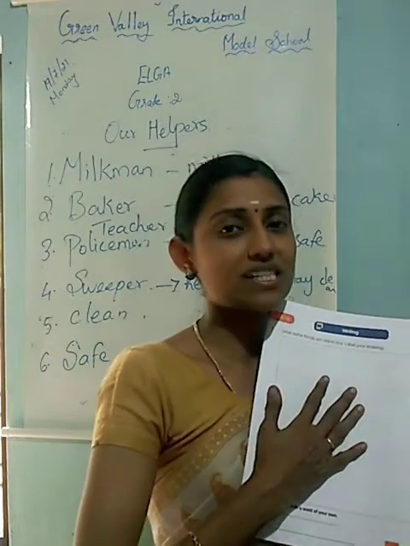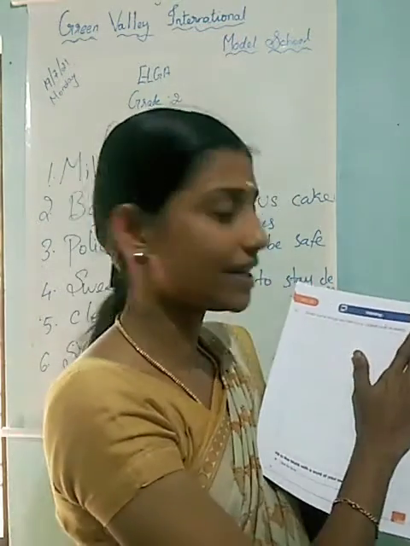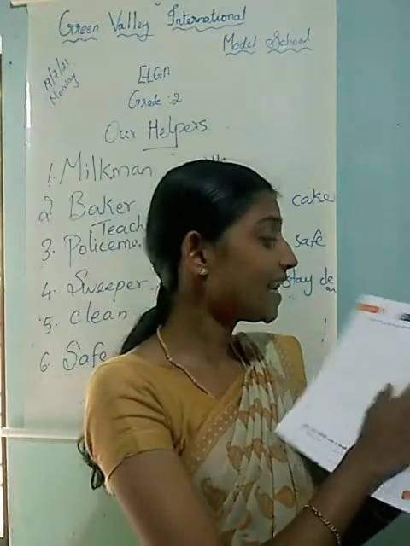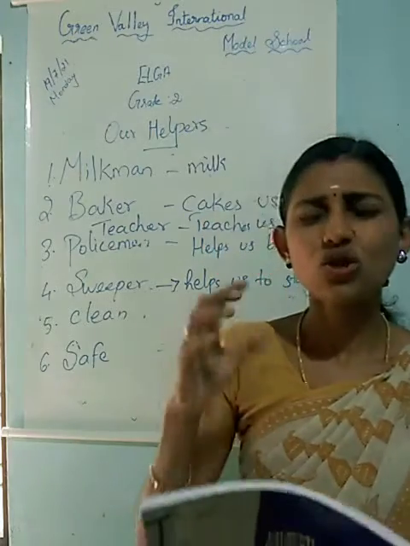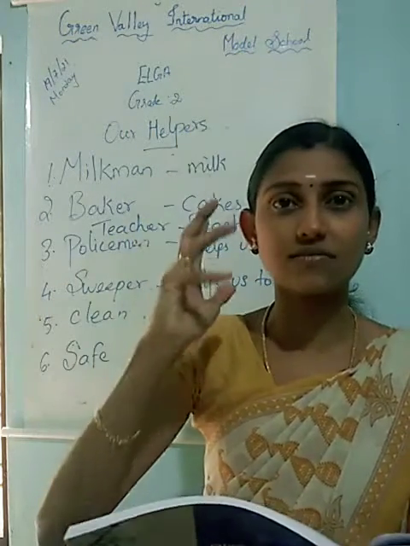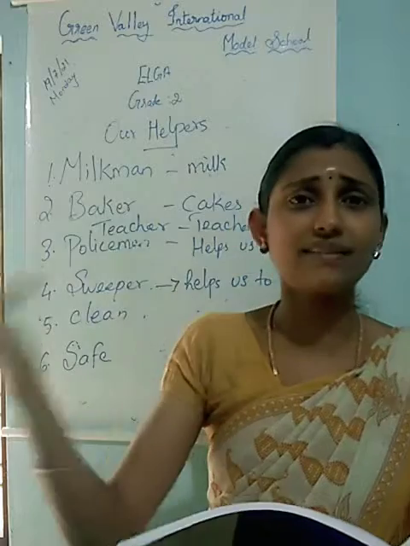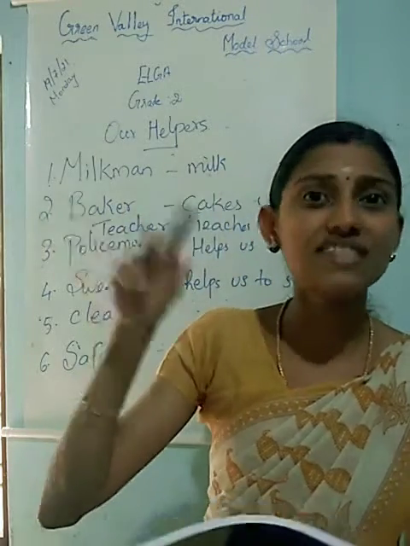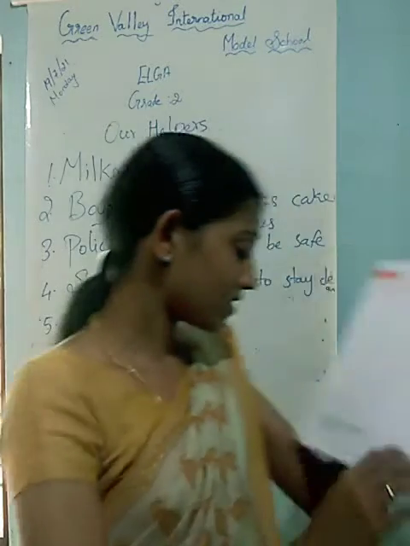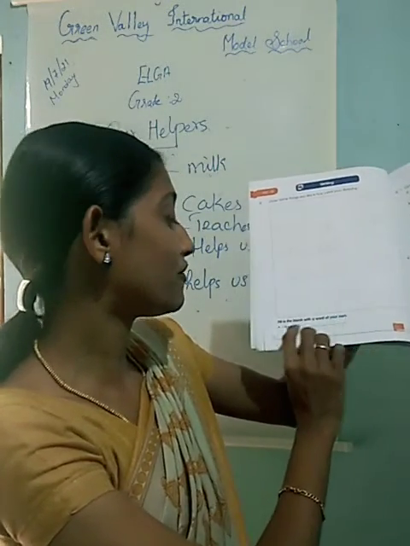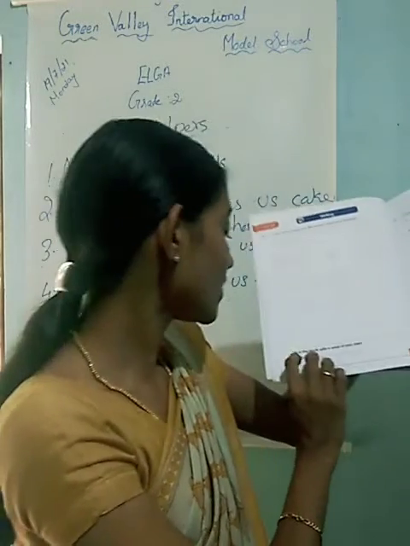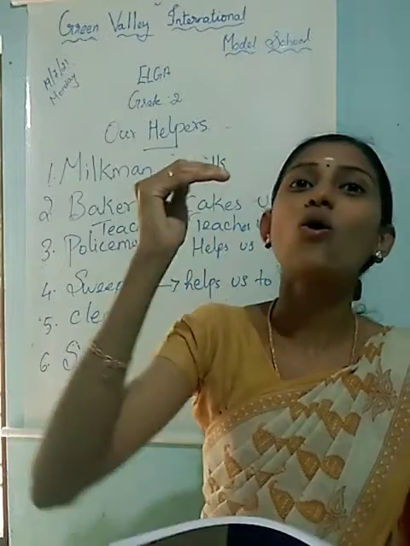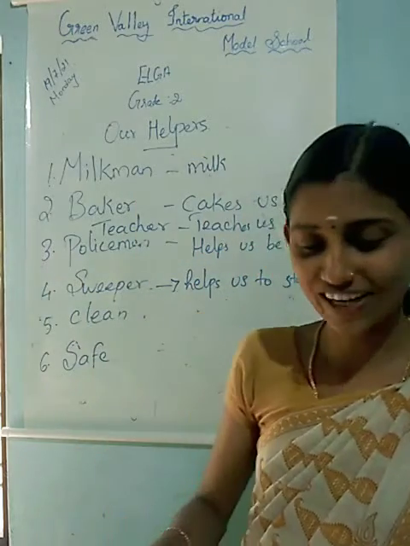Then come to page number 20. See, writing. Draw some things you like to buy and label your drawing. So you should draw some things, 1, 2, 3 or many things, which you like to buy from a shop, and you should label it and write its name. What is that? Then fill in the blanks with words of your own. So: I like to buy dash. In that dash, you should fill in your own word. What do you like to buy? That you should write. Okay, children.